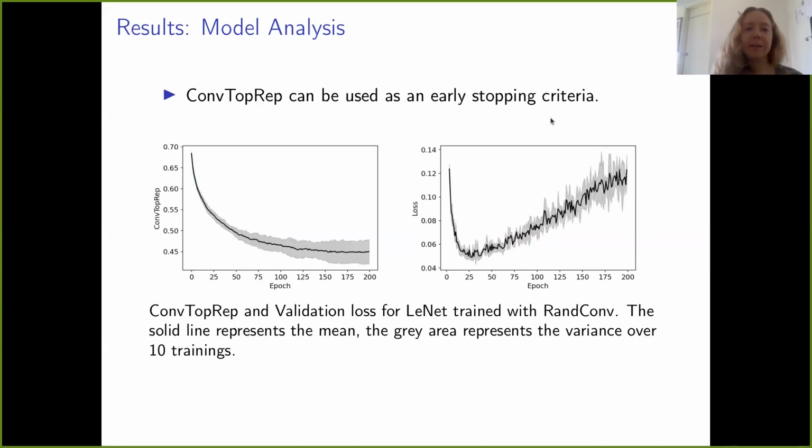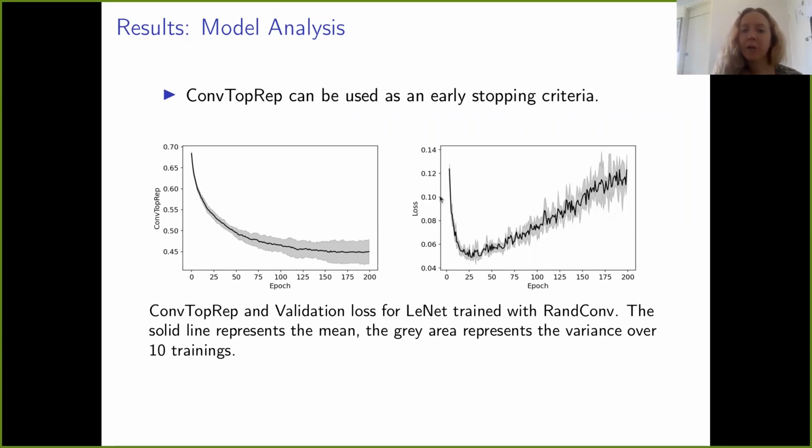And the last application that I would like to show is the use of our measure as a criterion for early stopping. It is known that random convolution introduces variations to the dataset. However, the dataset doesn't converge to a certain point because the augmentation is continuous, and there is an infinite number of possible augmentations. Therefore, it is not clear when we should stop when we train with random convolution.